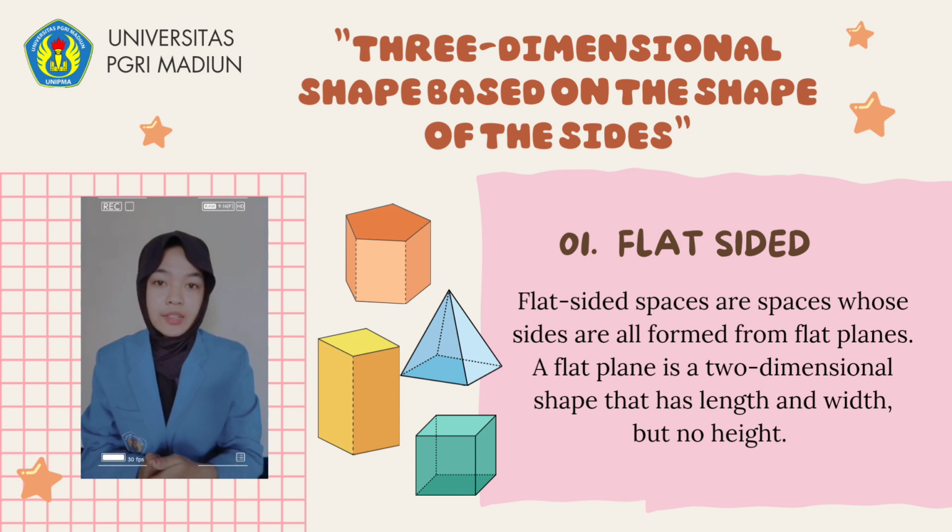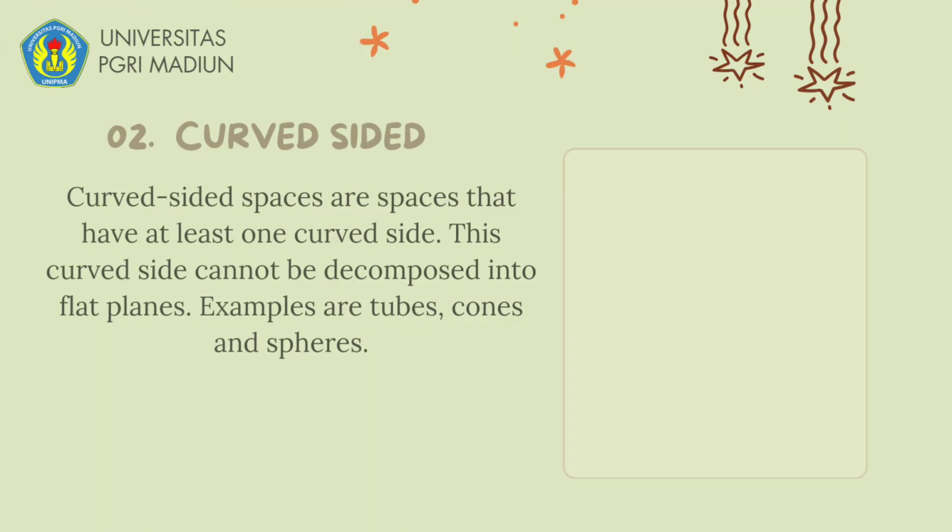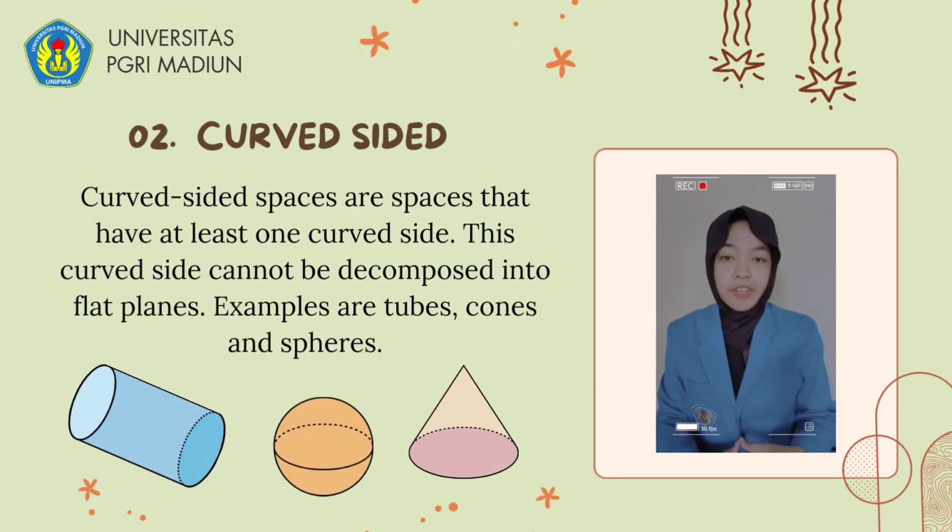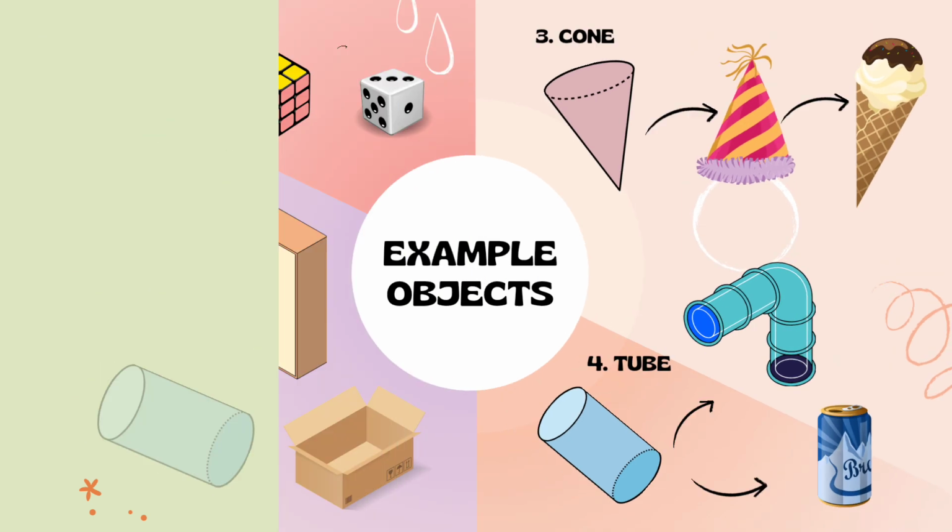For example, cube, cuboid, prisms, and pyramid. The second, curved sides. Curved-sided spaces are spaces that have at least one curved side. These curved sides cannot be decomposed into flat planes. For example, tube, cone, and sphere.